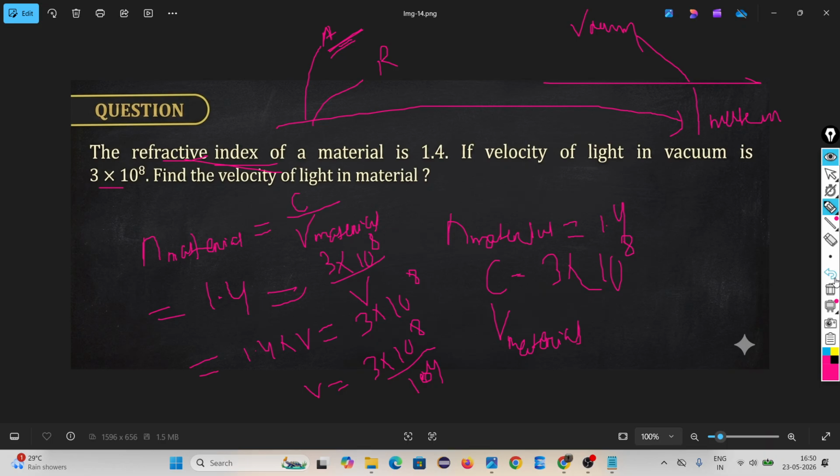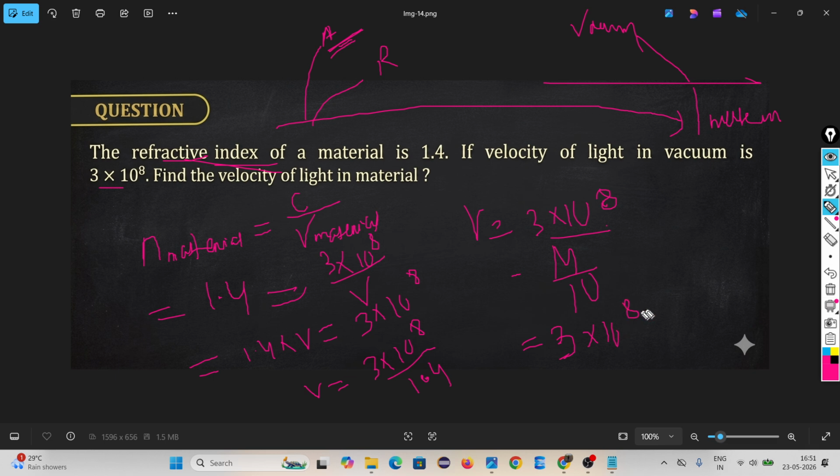Convert 1.4 into a fraction: 3 into 10 to the power 8 into 10 upon 14.